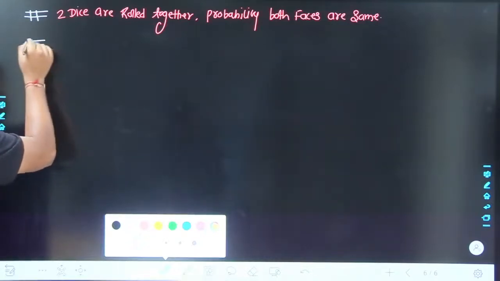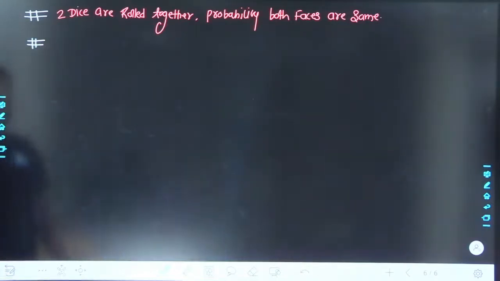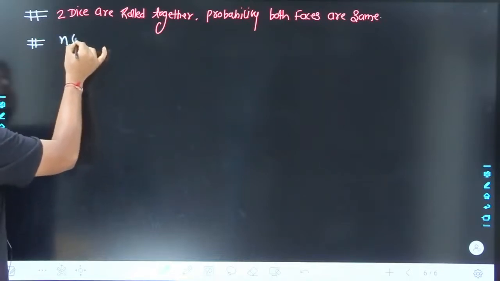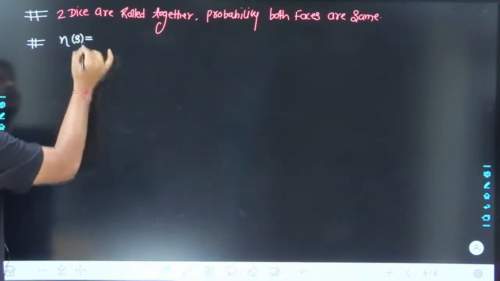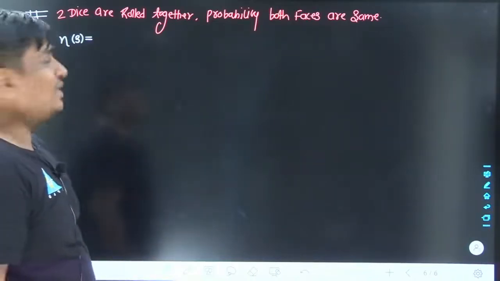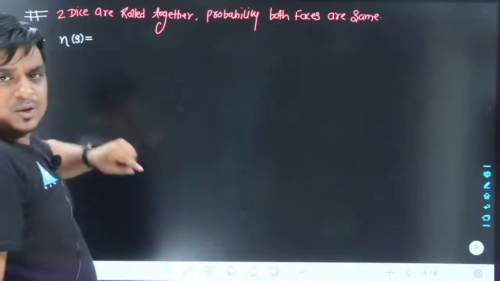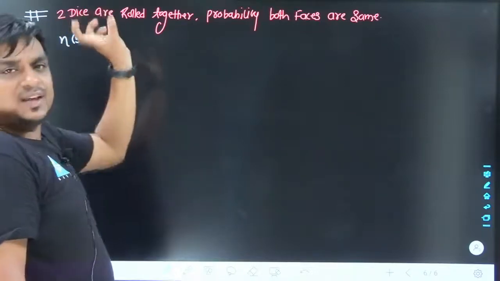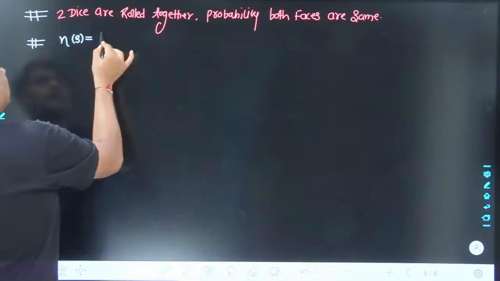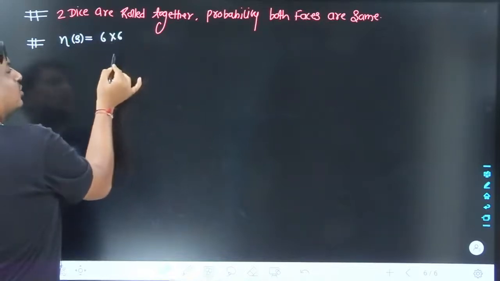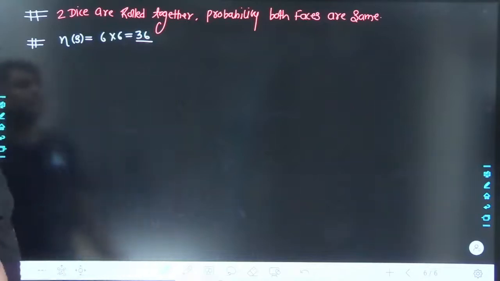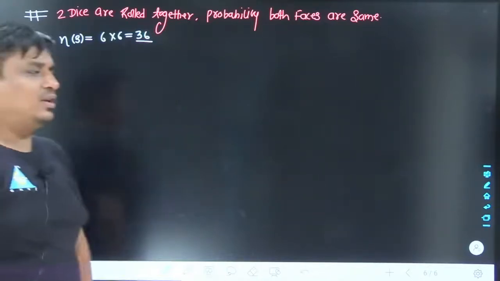Rather than writing each and every element in my sample space, let me straight away hop into the number of elements associated with my sample space. May I know how many total events we have in my sample space. Two dice are rolled together. In the first die the possible number of outcomes is 6. In the second roll the total possible number of outcomes is 6. They get multiplied. Obviously the size of my sample space is 36.